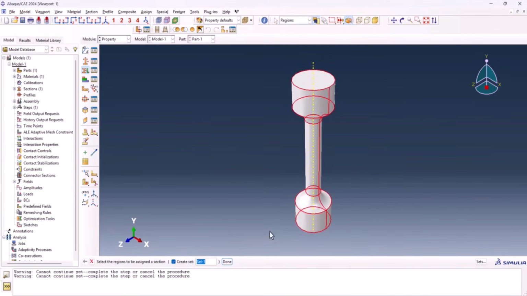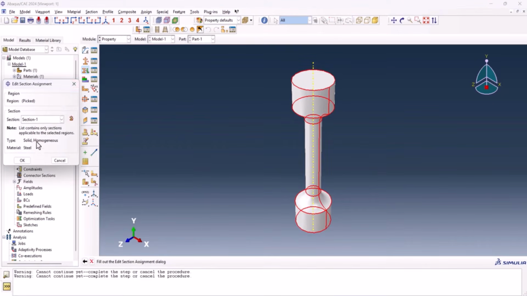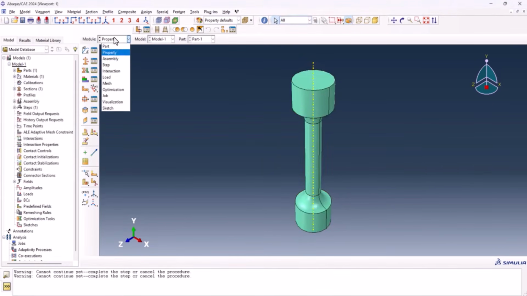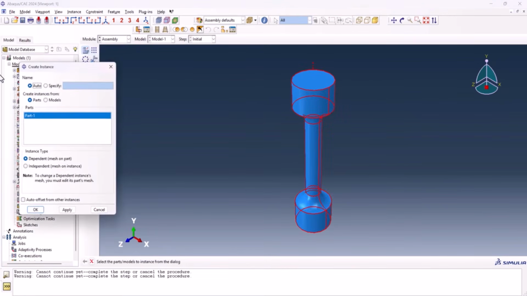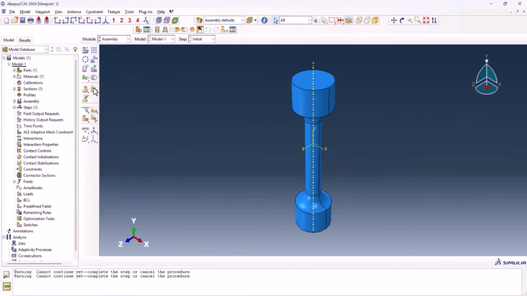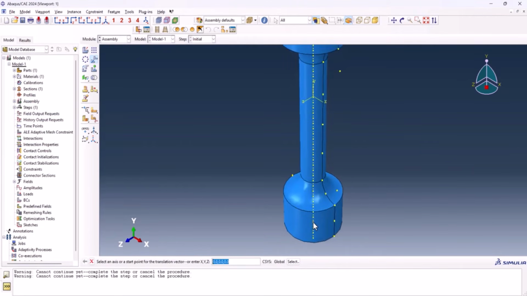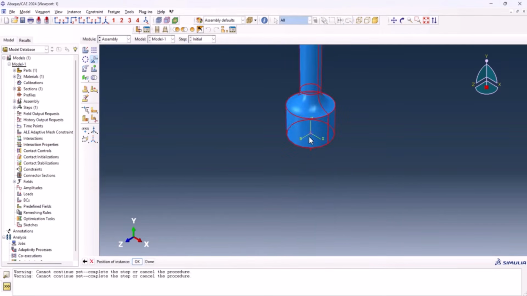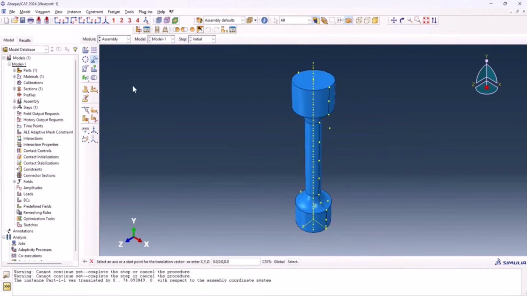Then we need to assign this section to this one. As always, we uncheck this one because we don't want to have too many sets. And OK, let's go to the assembly and assemble the model. We need to translate it. So from here, we need to select this one, this tiny point, and we can put it here. Scroll button, and we have it. From tools, reference point, we need to create a reference point just right here. And we're done with the assembly.